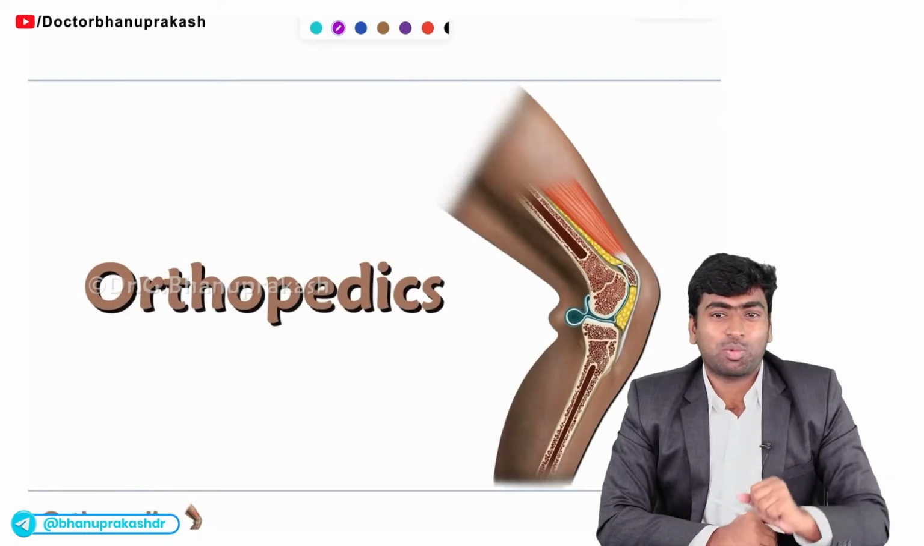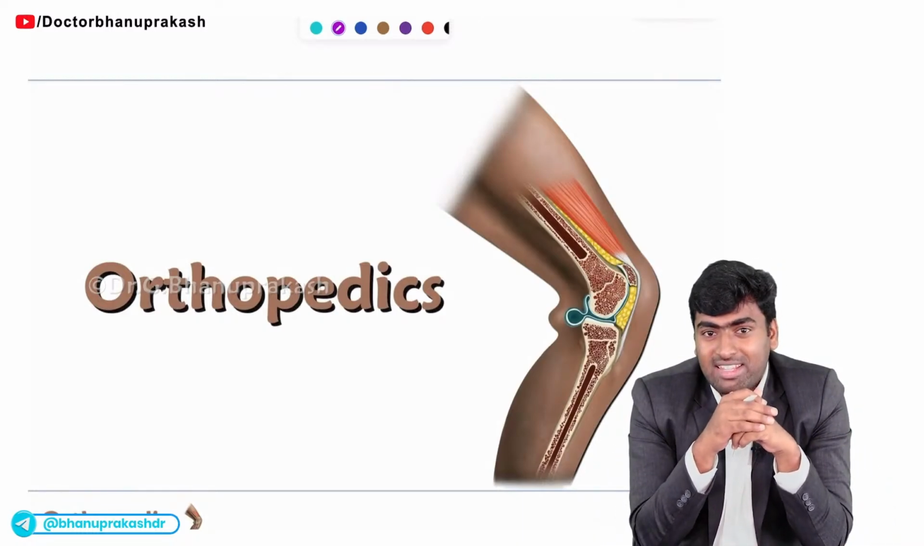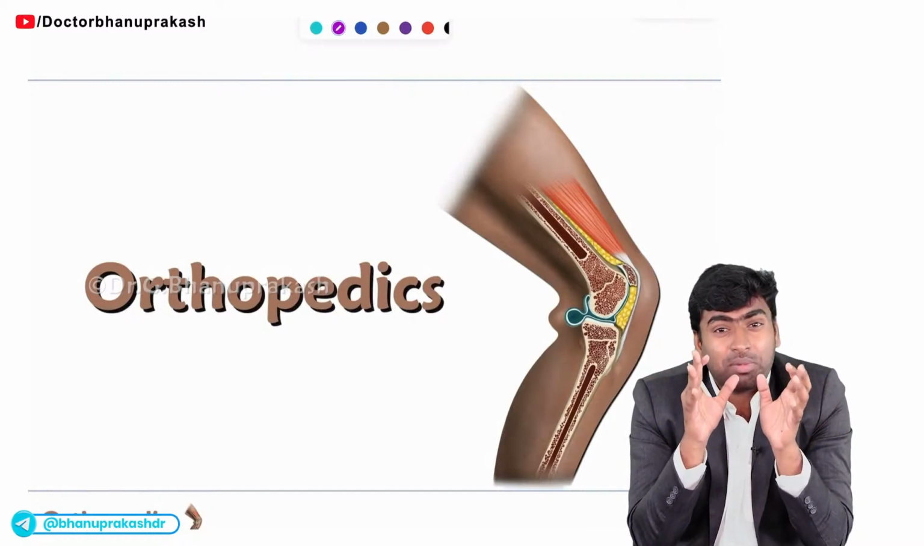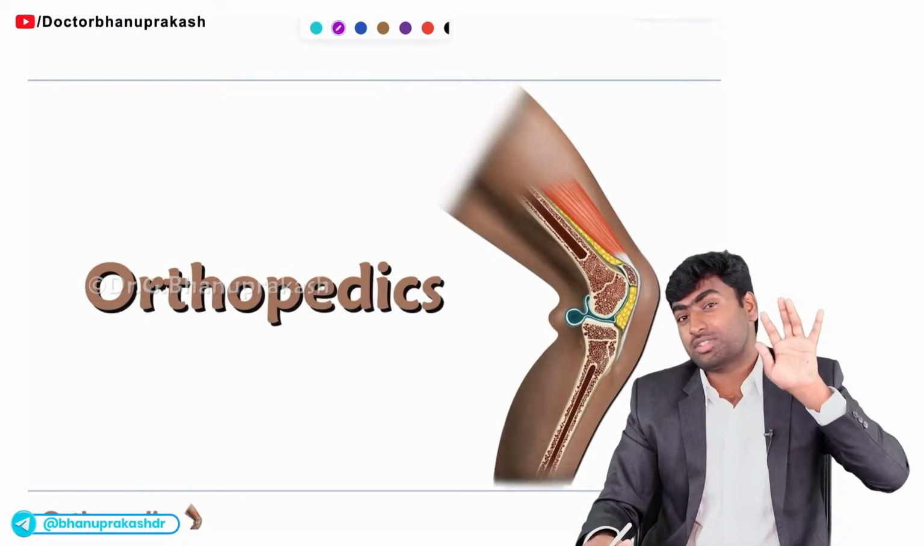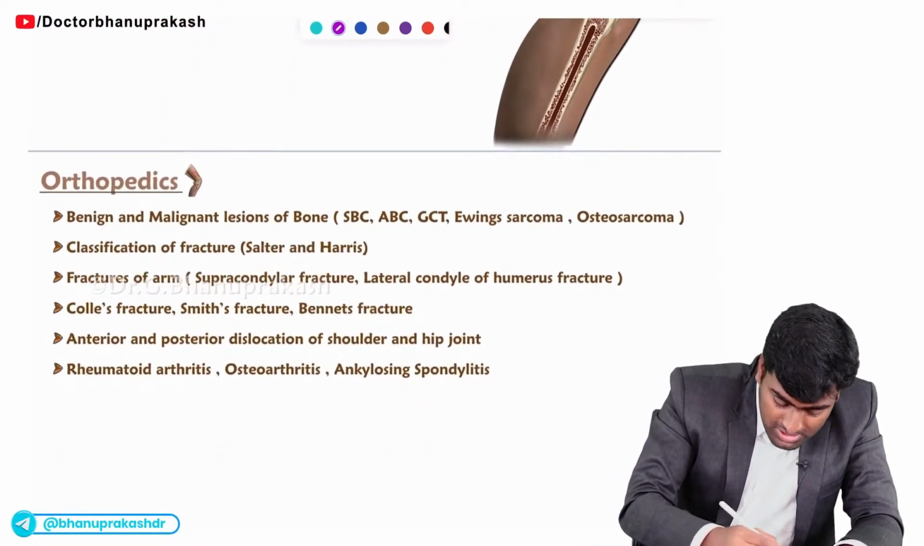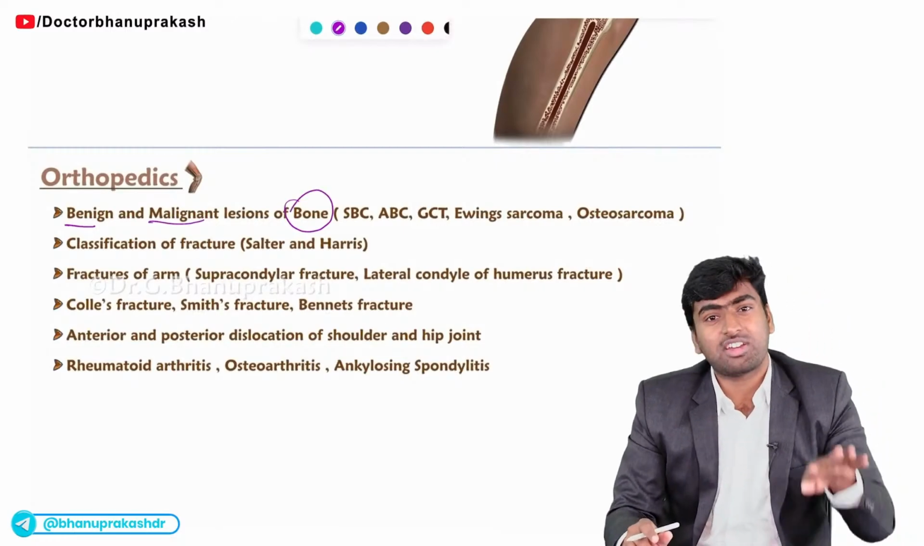Next subject is orthopedics. In orthopedics, the same 5 to 7 questions will be asked, and if you read these topics, you will sometimes get 7, but most of the time you will get 5 questions for sure from these topics. Fine. What are the topics? You should know the benign and malignant lesions of the bone, and how to differentiate one from the other.